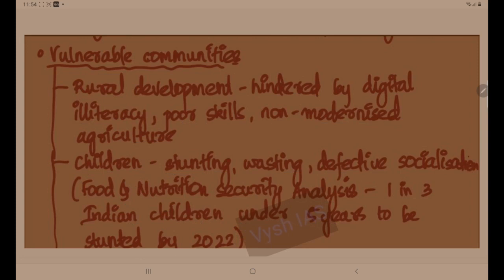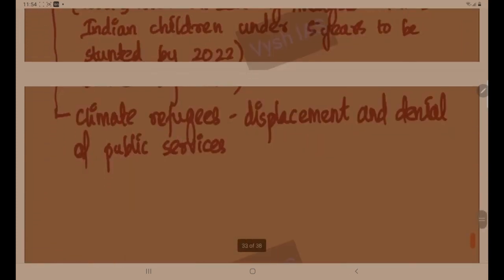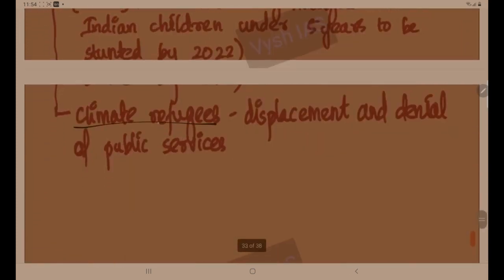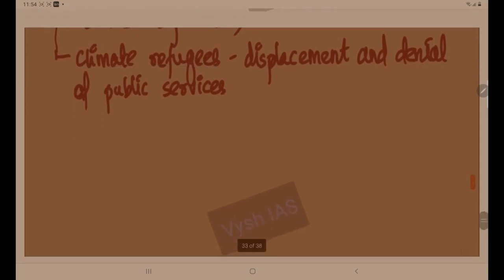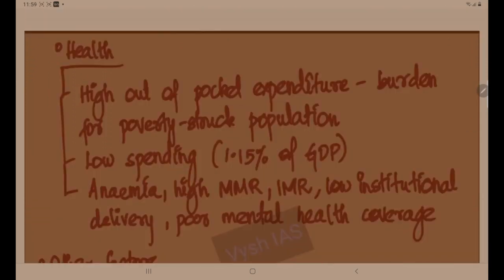So this is a data point. Then climate refugees. See, this is a unique point. This in a way actually flavors your answer. So climate refugees are facing displacement and denial of public services. Okay. So next is health.